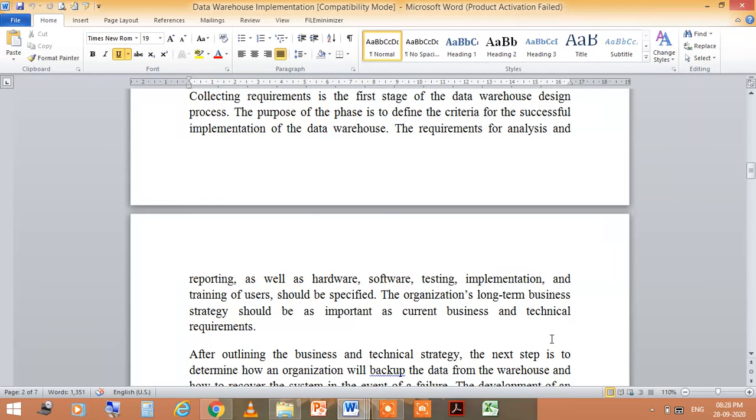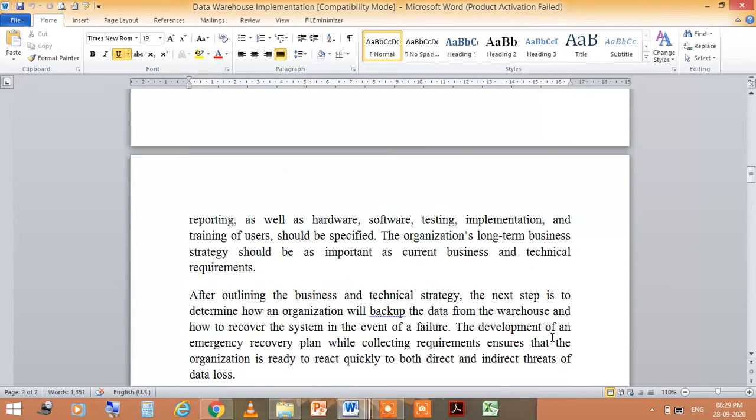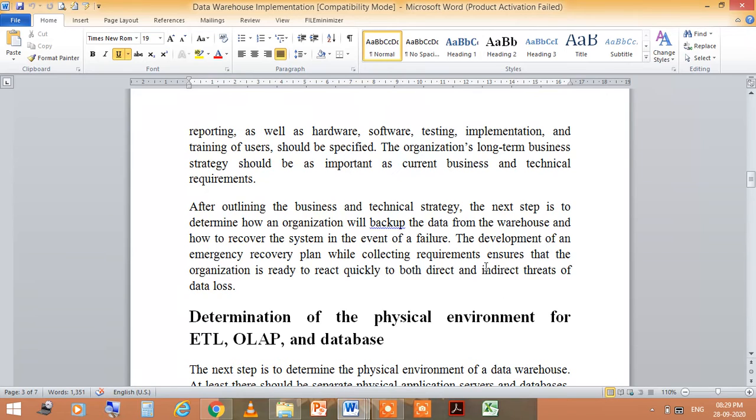The purpose of the phase is to define the criteria for the successful implementation of the data warehouse. The requirements for analysis and reporting, as well as hardware, software, testing, implementation and training of users should be specified. The organization's long-term business strategy should be as important as current business and technical requirements. After outlining the business and technical strategy, what will be the next step?